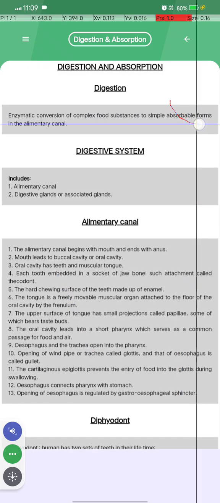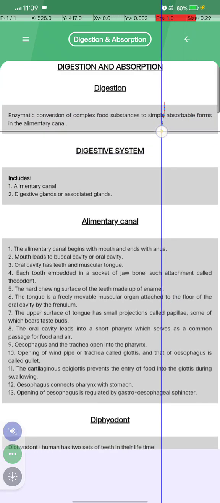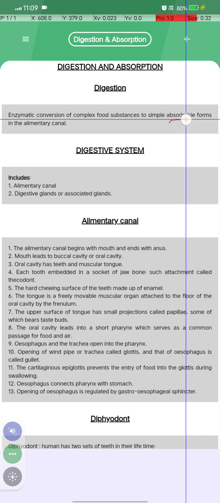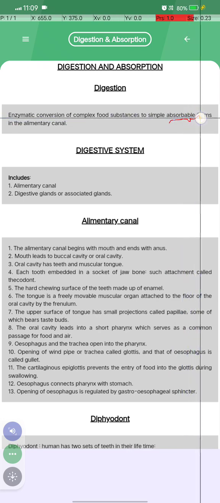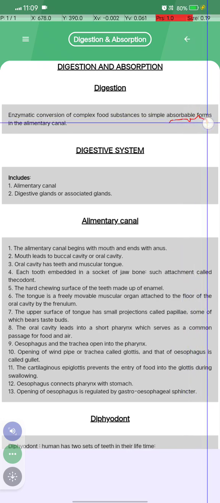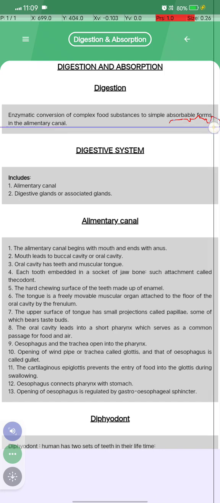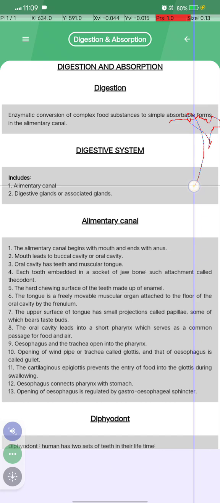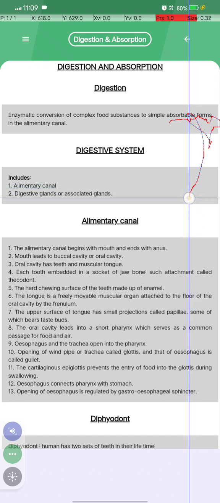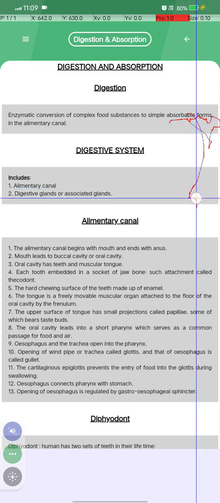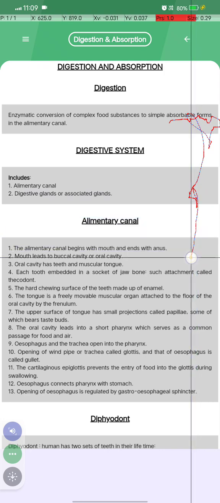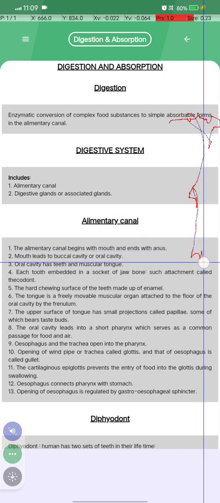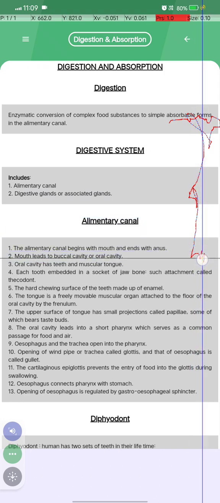So let's start. What is digestion? Enzymatic conversion of complex food substances into absorbable forms in the alimentary canal is called digestion. And what is the digestive system? It includes the alimentary canal and the digestive and associated glands. What is the alimentary canal? You see, the alimentary canal begins from the mouth and ends with the anus.